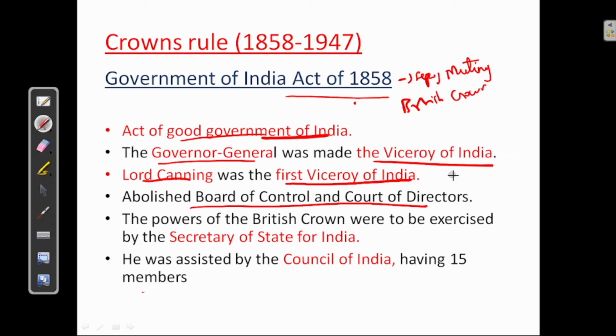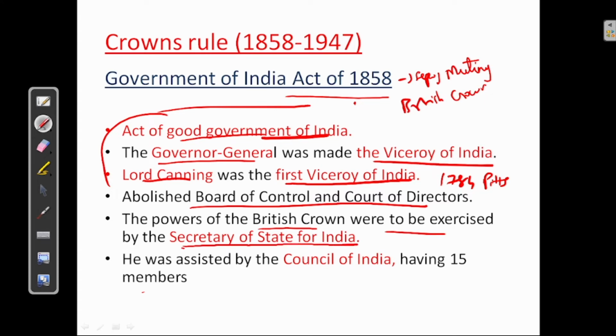See, these two again we have seen in Pitt's India Act of 1784. Board of Control and Court of Directors under Pitt's India Act of 1784. Now both were abolished under Government of India Act of 1858. Next, the powers of the British Crown were to be exercised by the Secretary of State. Again, new body, Secretary of State, was introduced. So all the powers of the British Crown were to be exercised by Secretary of State.